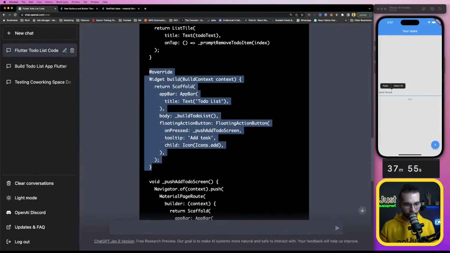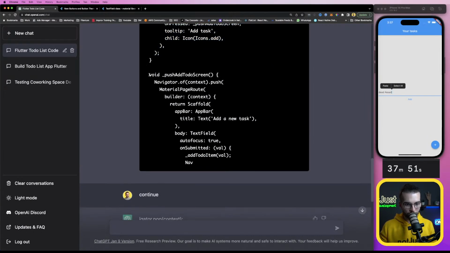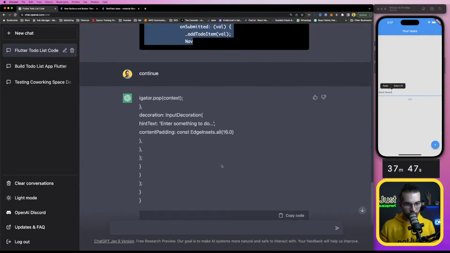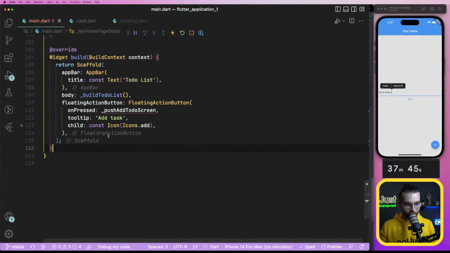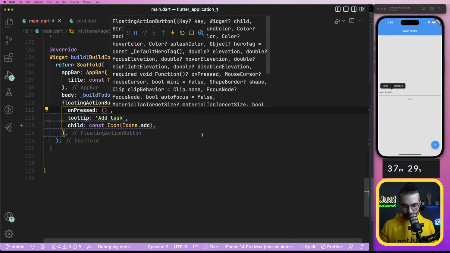And here is push add to screen. What's up with this? Oh, it went crazy. So you know what? Can I comment it out and still have it? No, I need the onPressed probably there. How to do an empty function?